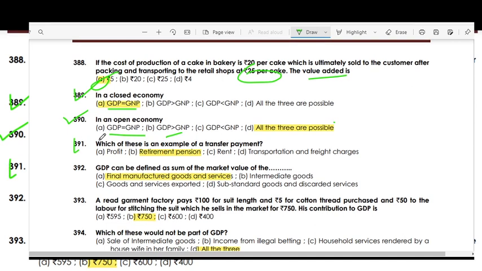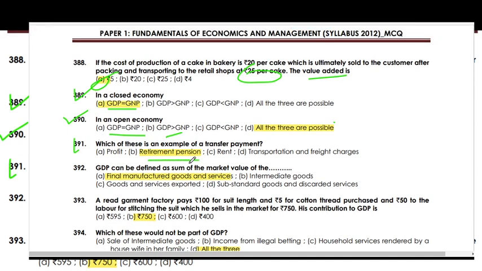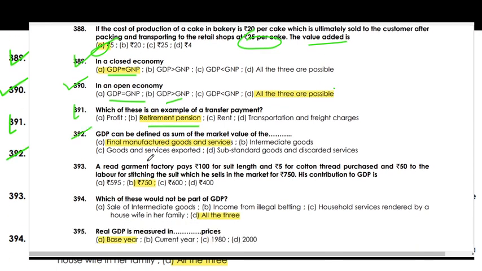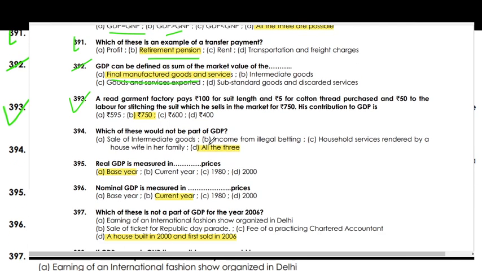Which of these is an example of transfer payment? Retirement pension. GDP can be defined as the sum of market value of final goods and services. A readymade garments factory pays rupees 100 for suit length, rupees 5 for cotton thread, and rupees 50 for labor for stitching, and the suit will be sold for rupees 750. The contribution to GDP is 750.